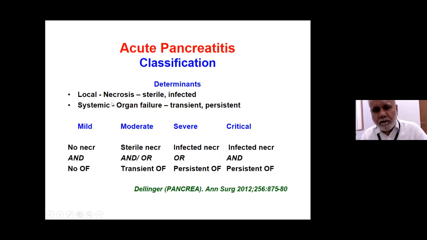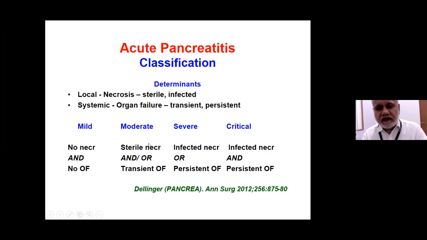So based on a combination of these 2 criteria, it could be mild acute pancreatitis, that means there is no necrosis and no organ failure. Here, the morbidity is low and mortality should be virtually 0. These patients can be managed in the general ward.